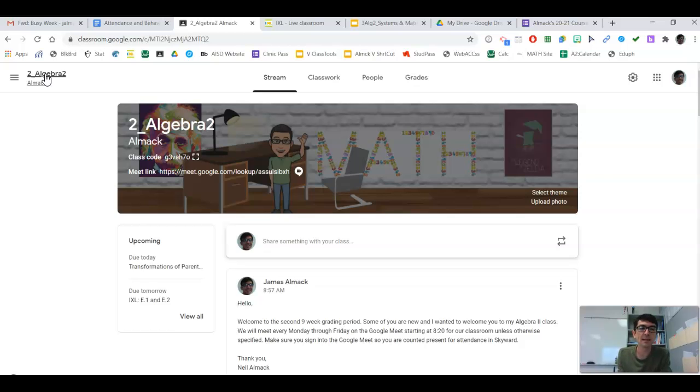As far as attendance goes, we need to make sure that we are showing up every day for class, just like if it was a regular class day. Our attendance expectation is that students show up and they stay for the entire class unless they are released early on a particular day.